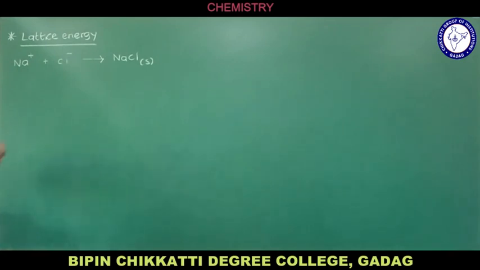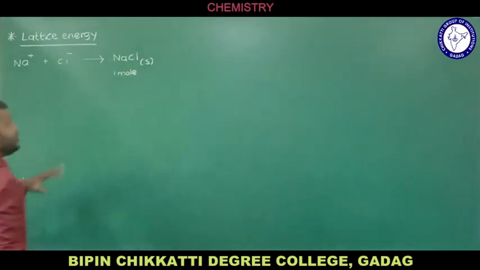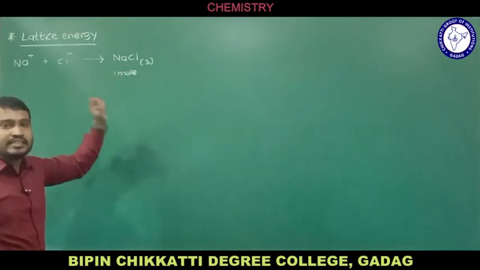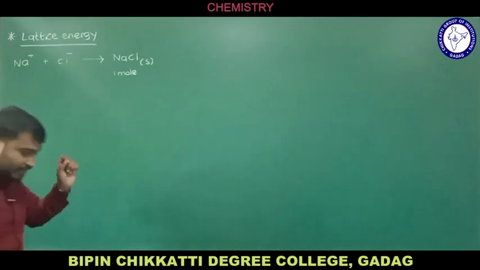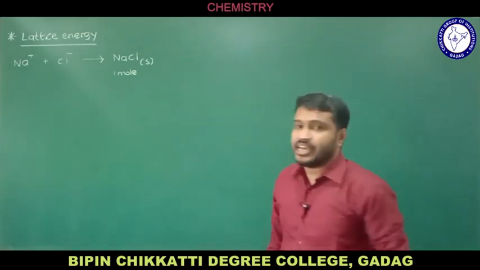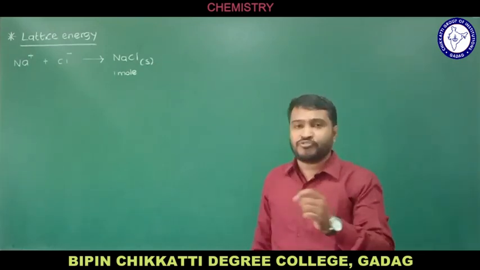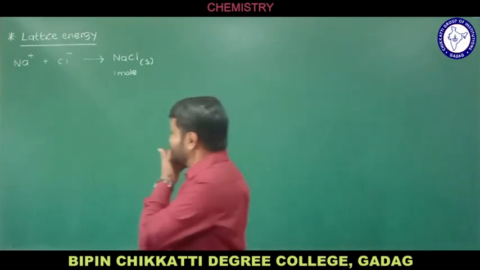We know that one. So these two are in gaseous form only. So the lattice energy means the energy released when 1 mole of a solid ionic crystal is formed by the combination of its constituent ions which are in the gaseous state, and that energy involved, we call it the lattice energy. The amount of energy released when 1 mole of ionic compound is formed from its gaseous constituent ions, you can say, is the meaning of lattice energy.